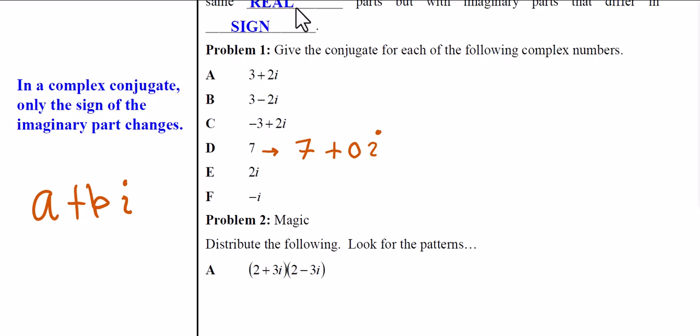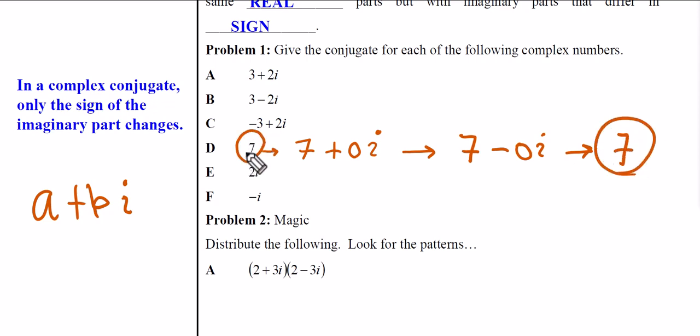If it helps, let's rewrite part D as a full complex number. So 7 plus 0i, which means that the 7 is the same, but this would be a minus 0i. But come on, folks. Minus 0i, really? So in a weird twist of events, why is the conjugate the same as the original? Because there wasn't an imaginary part to change the sign of.